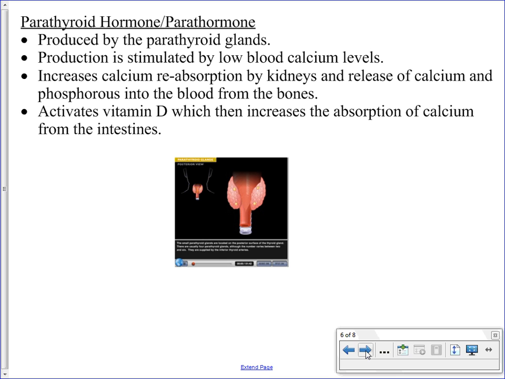So the first one here is parathyroid hormone, and it is abbreviated PTH, parathyroid hormone. And it is produced by a gland, or actually four separate glands that sit behind the thyroid gland, not part of the thyroid gland. These are the parathyroid glands.